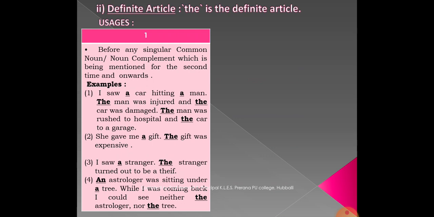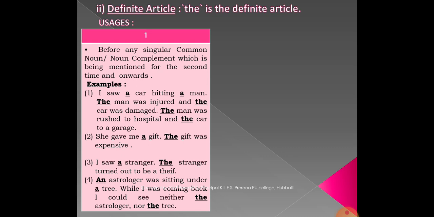In the previous video, when we were learning indefinite articles, we came across a usage about before any singular noun or noun complement which is being used for the first time. There we must use the indefinite article, but here, which is being used or mentioned for the second time and onwards, we must use the definite article "the".